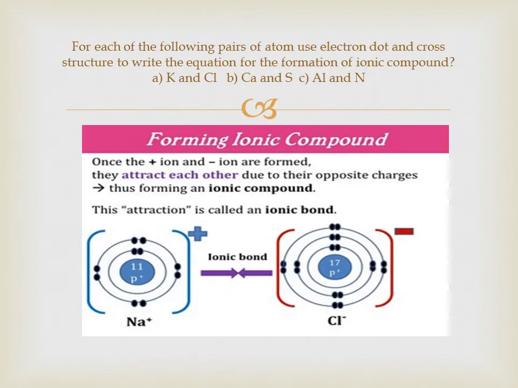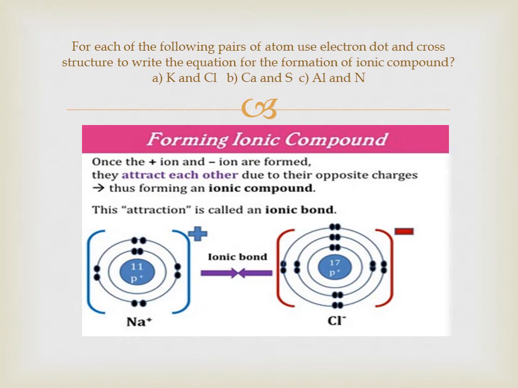The next question is: for each of the following pairs of atoms, use electron dot and cross structure to write the equation for the formation of the ionic compound. As we have discussed the formation of ionic bond in the previous lesson, now we will again review the concept and the question will be solved by you. Now we will take the example of the formation of sodium chloride.